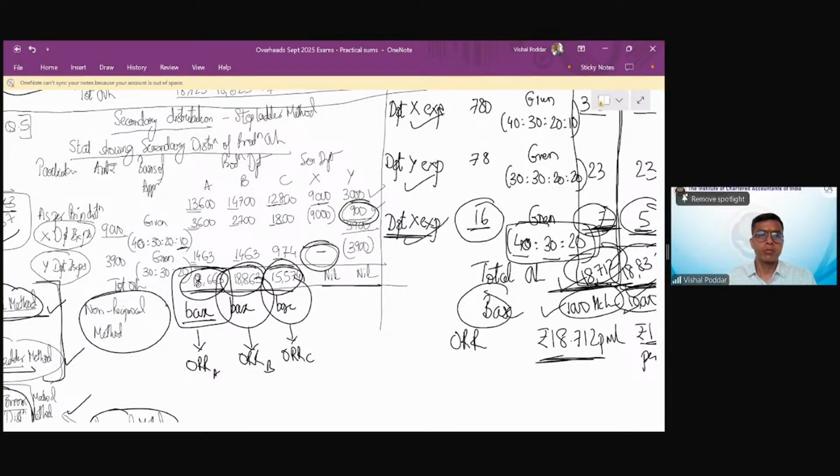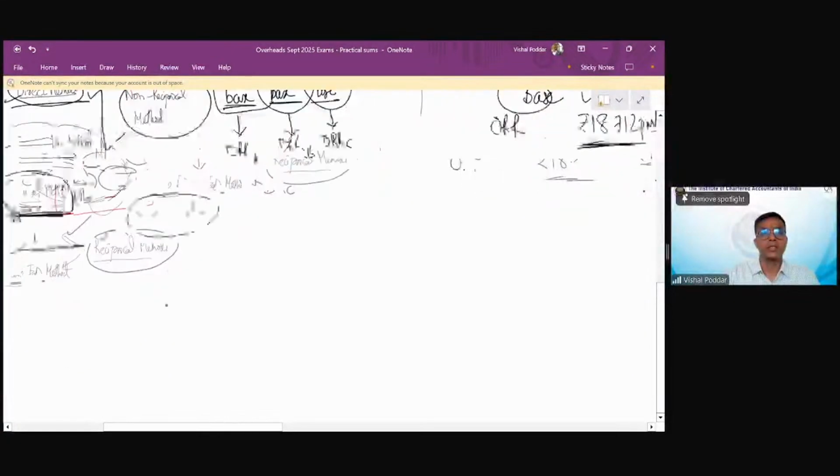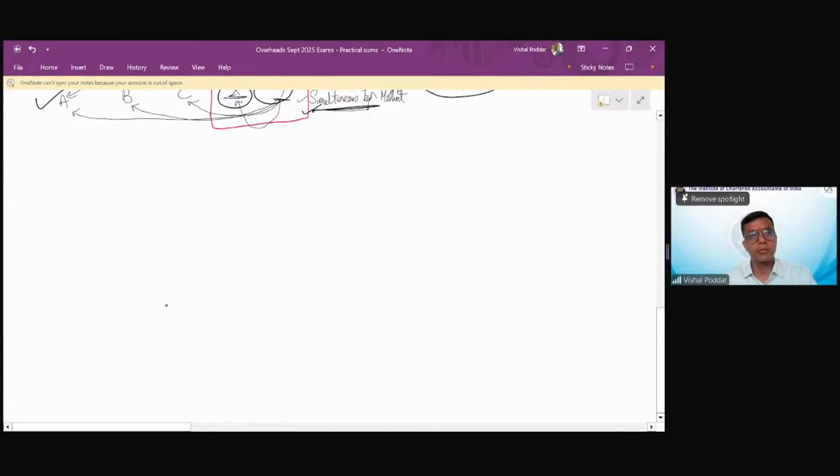Now, as I explained, what could be the basis? The basis could be units, basis could be hours, but what is more suitable or what is suggested is for production overheads, the basis should suitably be hours. In hours, you can take labor hours, in hours, you can take machine hours, depending upon whether your work is mechanized or whether your work is labor driven. Now, I am taking machine as the base, so I'm assuming that my work is machine driven or it is mechanized. So now what we are going to solve is